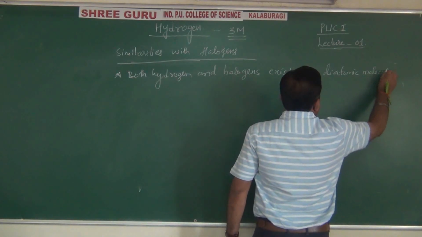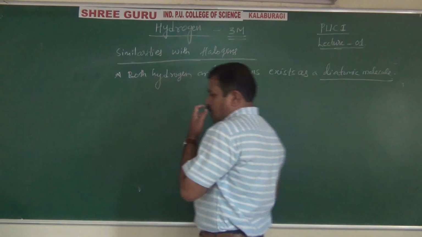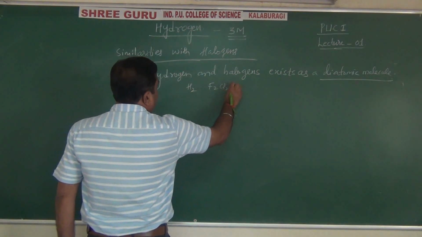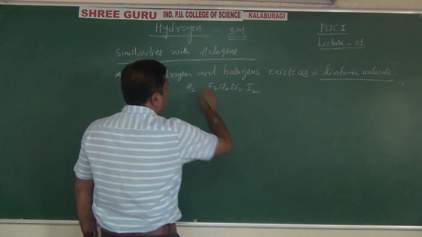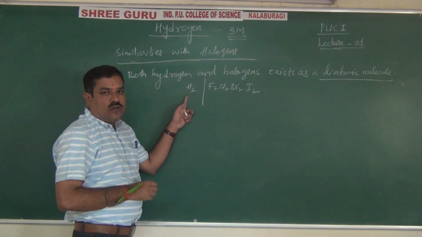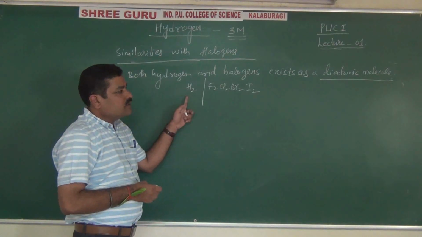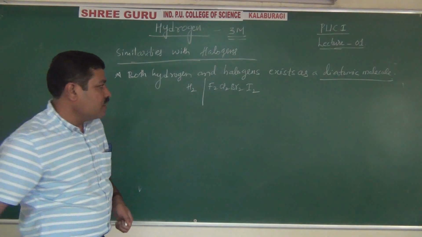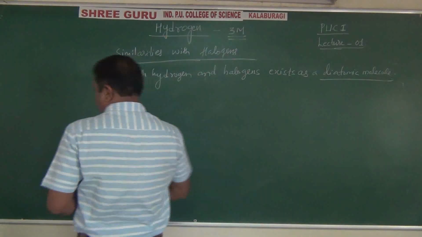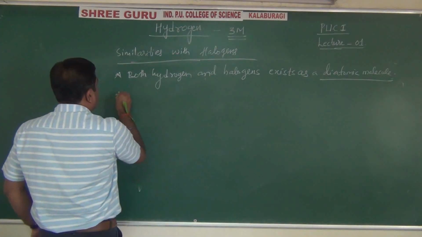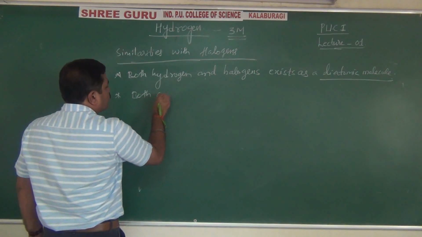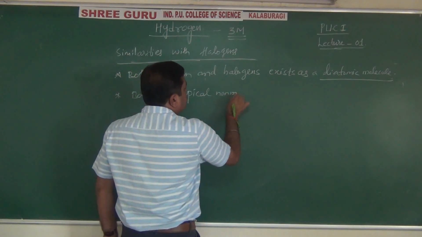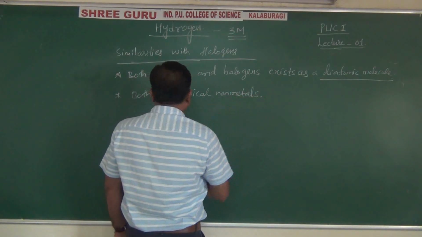For example, H2, F2, Cl2, Br2 and I2. These are halogens and this is hydrogen. Diatomic means 2 atoms in a molecule, like homonuclear diatomic molecules. This is the first one. Okay. Both are typical non-metals. Hydrogen and halogens both are non-metals.